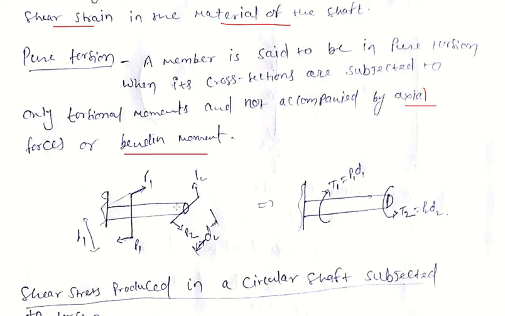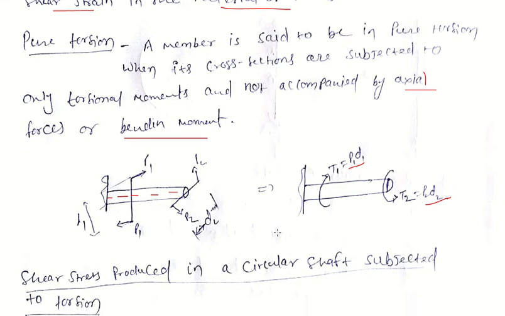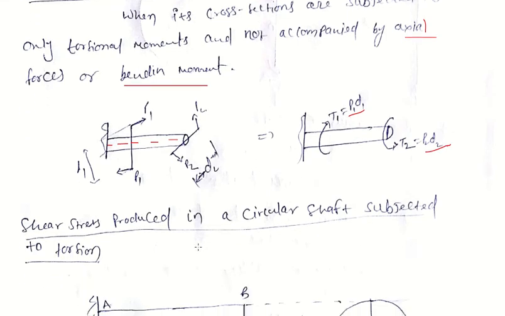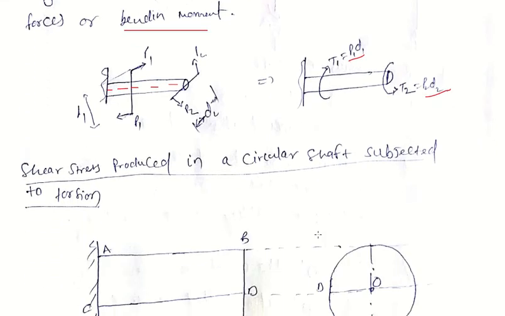Here are two forces P1 and P2 acting from the central axis, at distances D1 and D2, so they will produce torques T1 and T2. T1 is P1 D1 and T2 is P2 D2. Now, shear stress produced in a circular shaft subjected to torsion. Now here is the derivation.